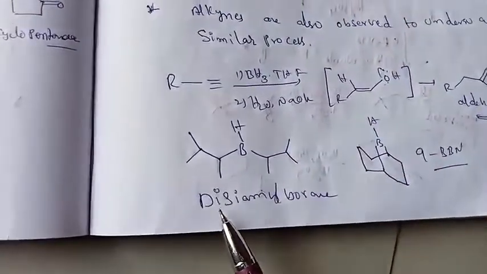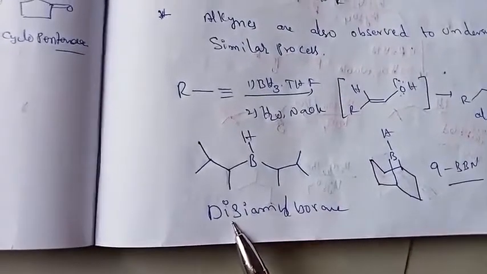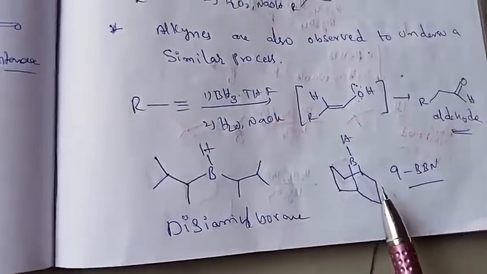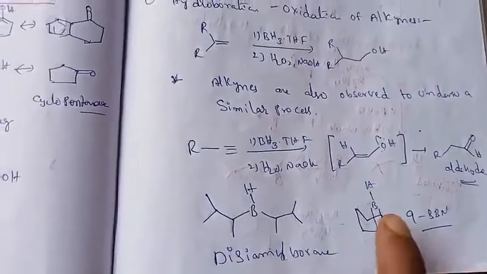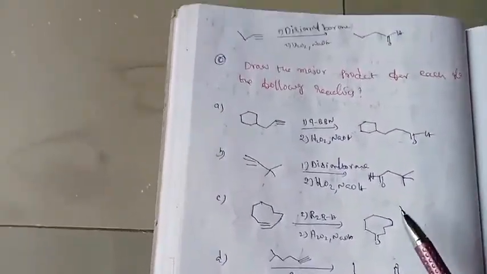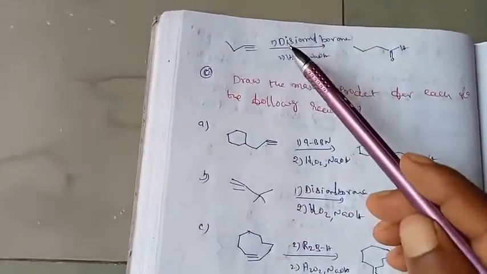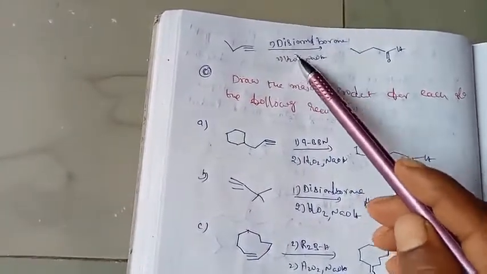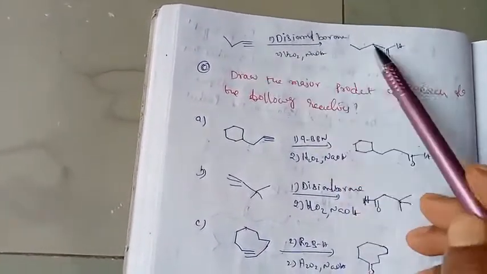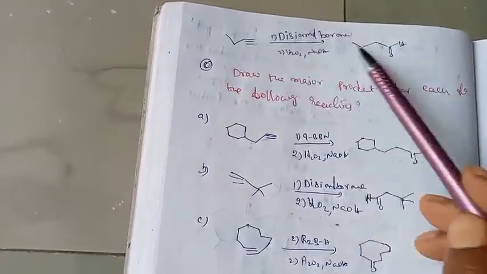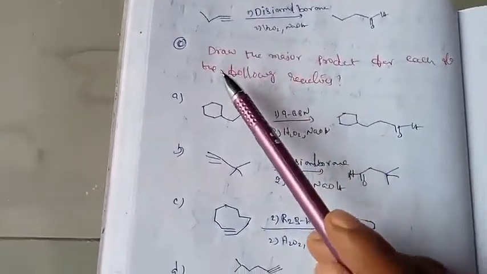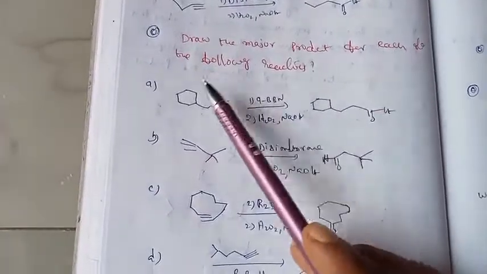So this is the disiamylborane and 9-BBN, these are the reagents. Another important one, disiamylborane, is also one of the important hydroboration oxidation reactions of alkynes, it gives the aldehydes. Draw the major product of each of the following reactions.